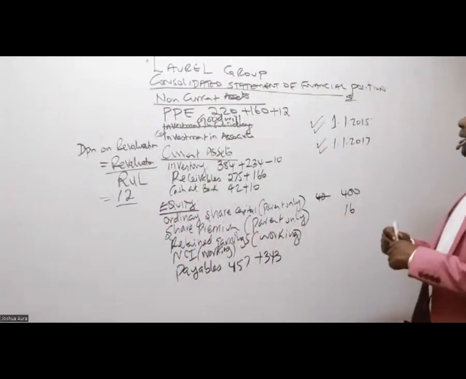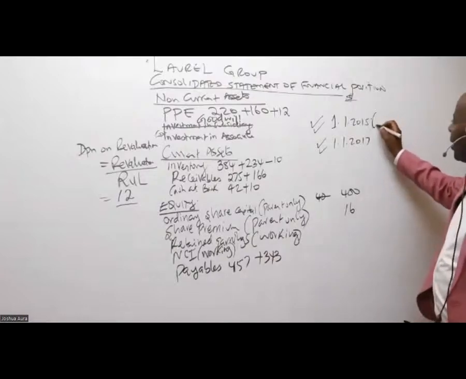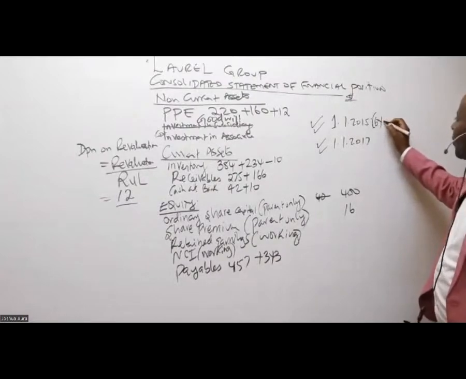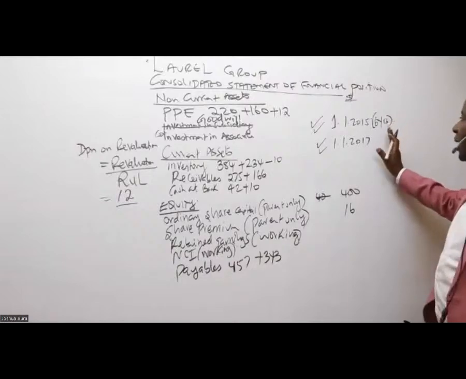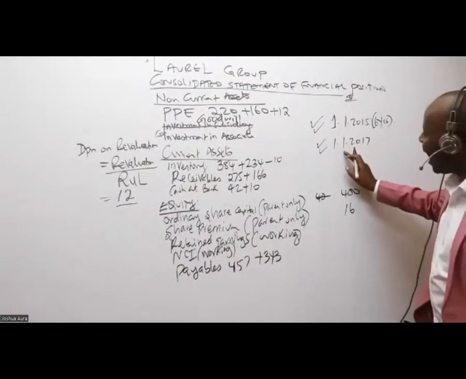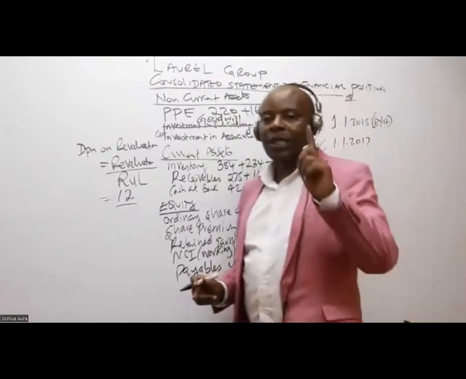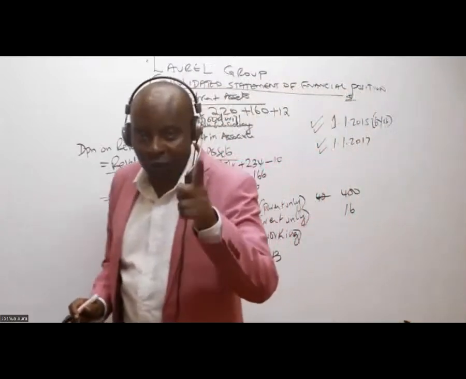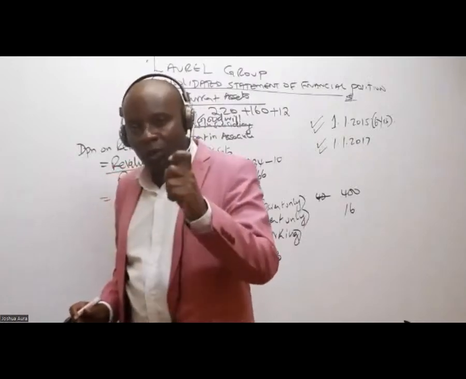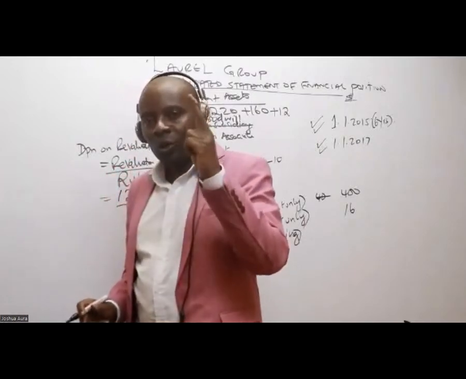So you see, this asset here, they have how many years? 6 years. The useful life is 6 years. By the time we are revaluing them, how many years have passed? It is 2015 because we started from 1st January, the whole of it. And 2016, the whole of it.